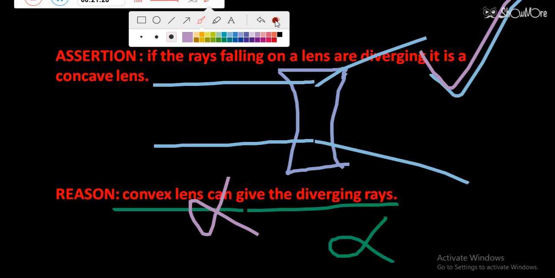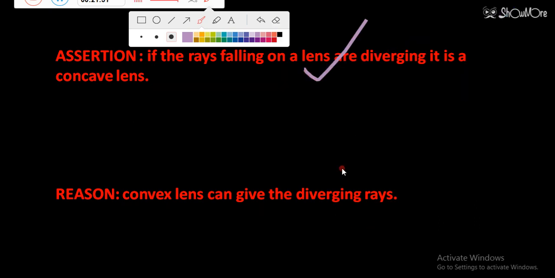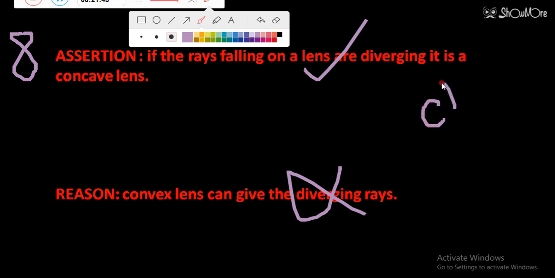For the 8th question, the answer will be assertion is true, reason is false. That means the answer will be option number C. So option number C will be the correct answer for this question.